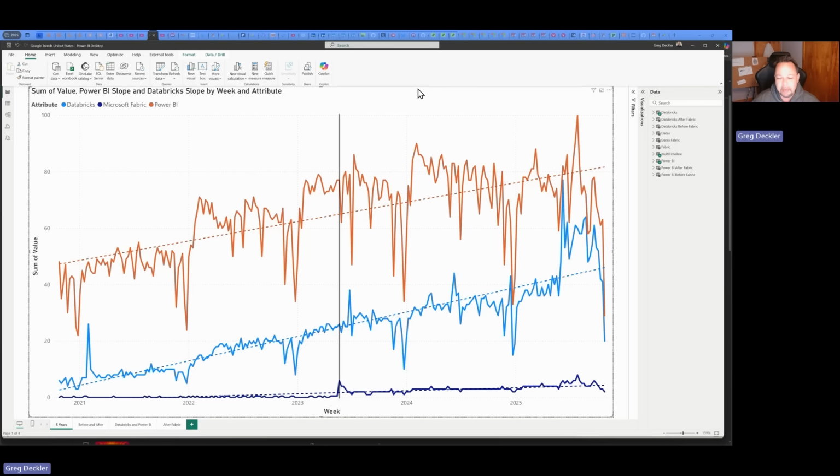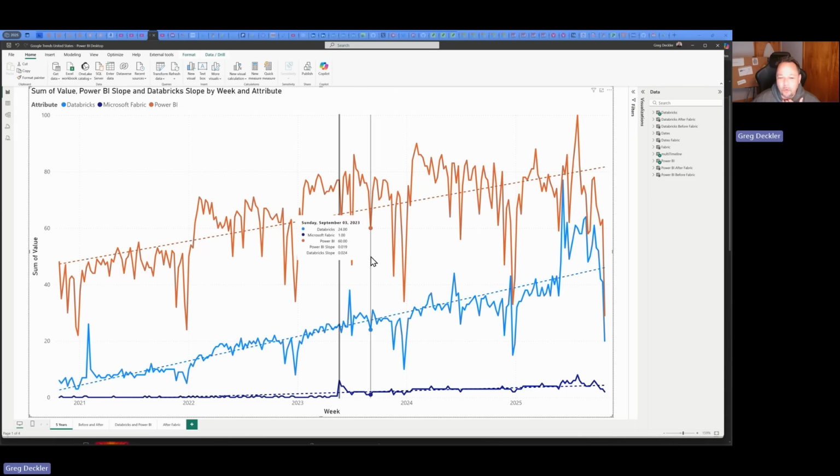This is the basic graph of the 5 years. It goes from October 25th, 2020 all the way to October 26th, 2025. That might not be a full week, so maybe October 19th. I don't know how their weeks are structured, but regardless, 5 years worth of data. I recreated the vertical line where Microsoft Fabric was announced. This line is Power BI, the light blue line is Databricks, and this sad line down here is Microsoft Fabric.